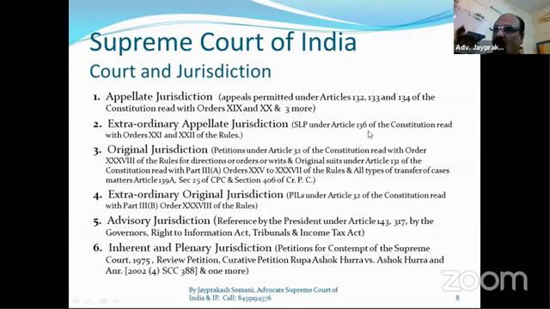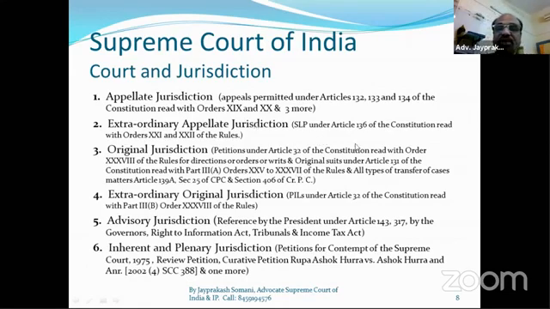Against any order of any court, whether Tehsil Court, Taluka Court, District Court or Session Court, you can directly go to the Supreme Court under this extraordinary appellate jurisdiction, Article 136. You should have proper strength, proper constitutional questions of law, and proper grounds. Then the SLP can be admitted.